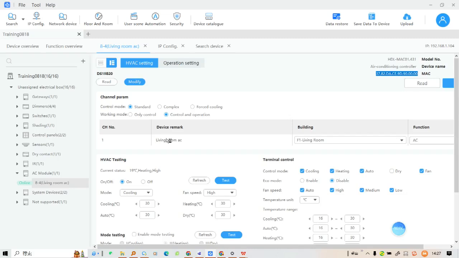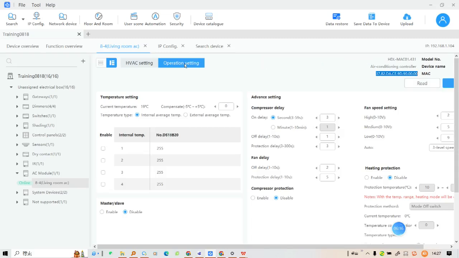And because this is an HVAC module, you need to give it a temperature source, so we have to go to our operation setting. Here are the temperature settings. If you want the temperature through internal, then you must connect our digital sensor to the HVAC module.